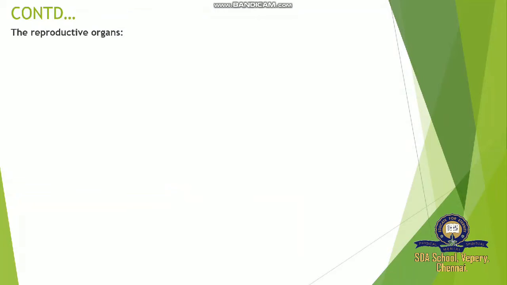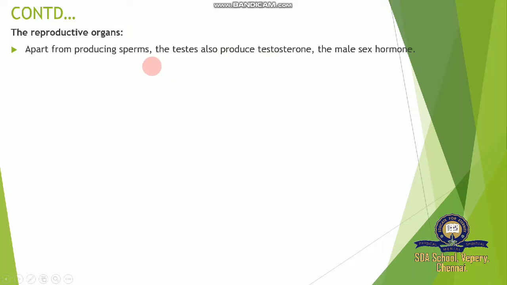Then the reproductive organs, commonly called gonads. The reproductive organs of human male and female, the glands present there, are called gonads, which secrete gonadotropic hormones. Apart from producing sperm, the testes also produce testosterone. The testes of a human male not only produce sperm, but also secrete a hormone called testosterone, the male sex hormone. Androgen testosterone is a male sex hormone.